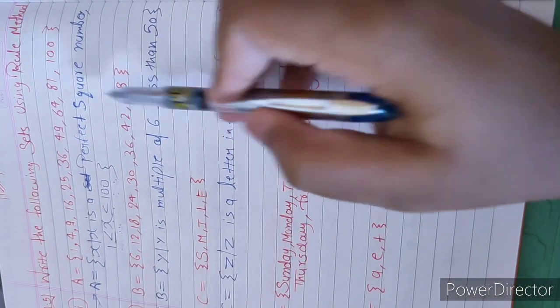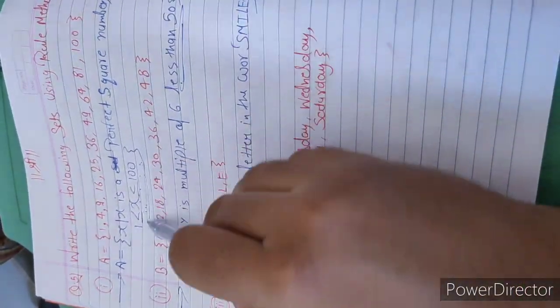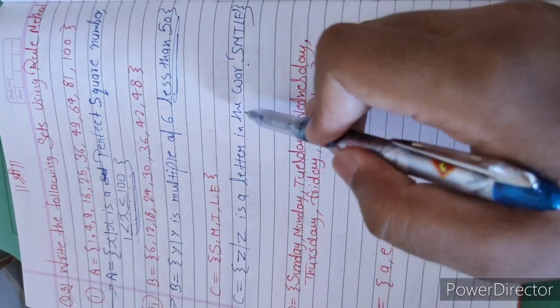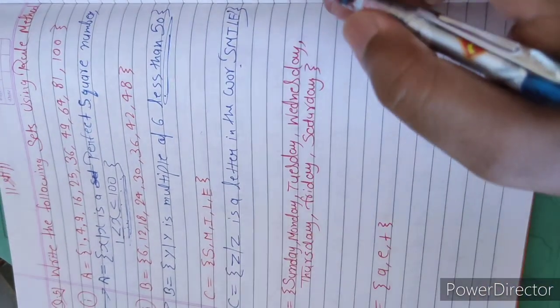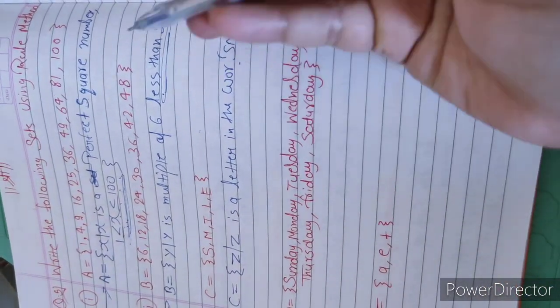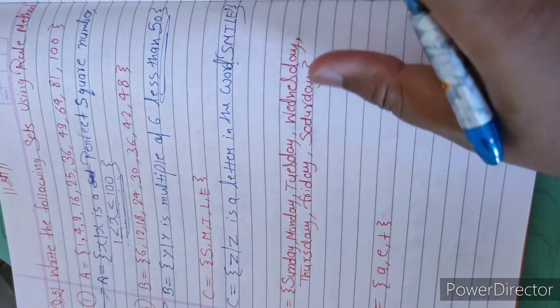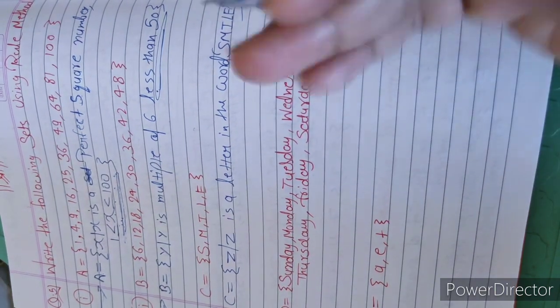In question number 1 and 2 we gave a range. But in question number 3 we are not introducing a range. Why? Because we all know that in the word smile there are only 5 alphabets, not more than 5 and not less than 5.